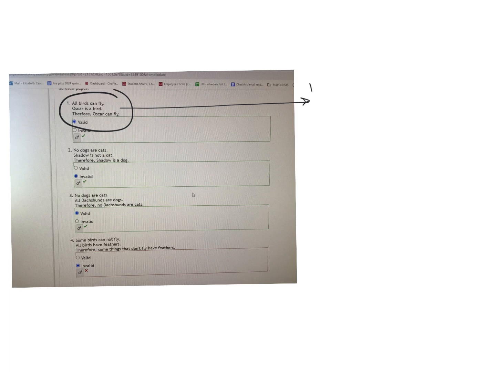So to start on this one here, it says that all birds can fly. So what that means is if you're a bird, then you can fly.